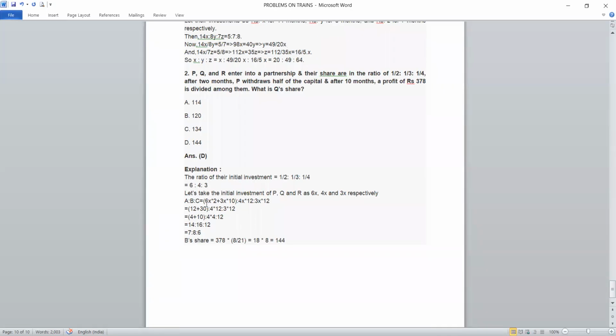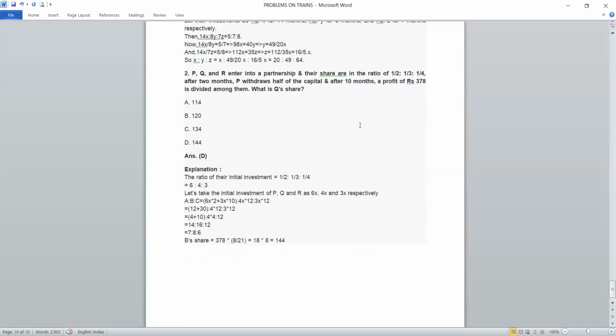For that, we need to take the initial given investment ratios, that is 1/2, 1/3, and 1/4. By taking the LCM of these, we get 6, 4, 3. This is just the initial investment ratio. For getting the amount, we assume it by multiplying with x. So the PQR investments are 6x, 4x, and 3x.